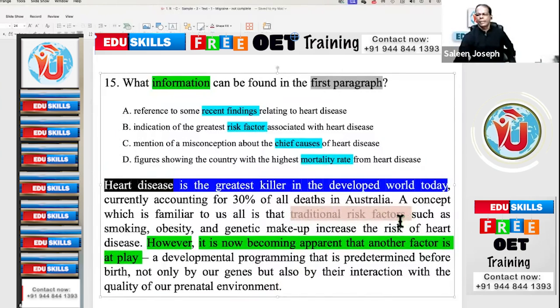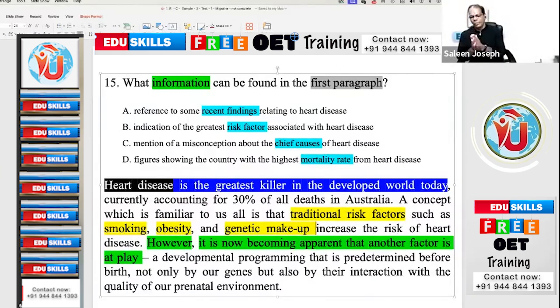What are the traditional risk factors? Smoking, obesity. In front of traditional risk factors, write one below one. First one, smoking. Second one, obesity. Third one, genetic makeup. How beautiful the paragraph is to understand.